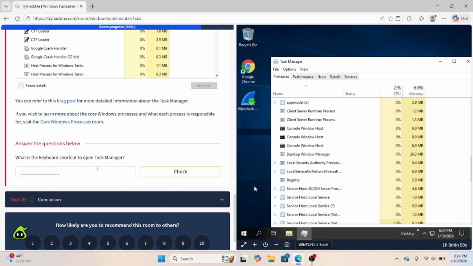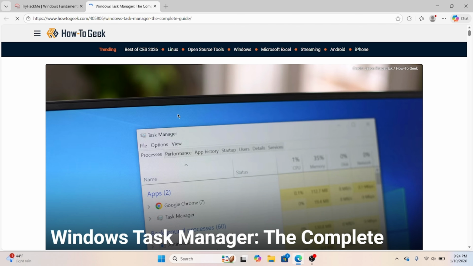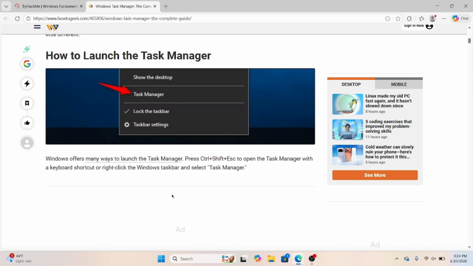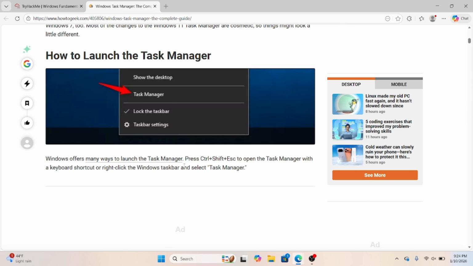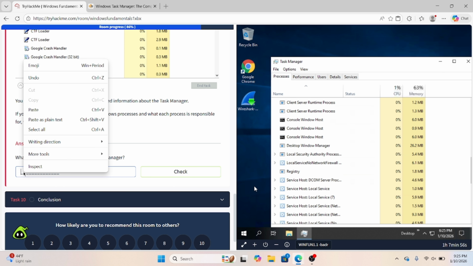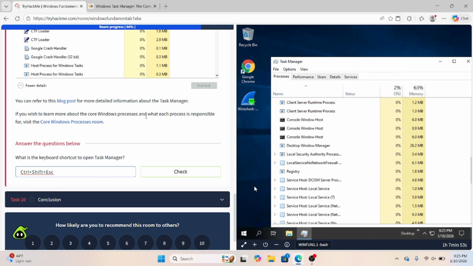All right, what is the keyboard shortcut to open the Task Manager? So it's not showing it anywhere up in here, but as you can see, you can refer to this blog post for more detailed information about the Task Manager, so I'm going to click into here. And this right here, how to launch Task Manager. Windows offers many ways to launch Task Manager. Press Ctrl Shift Escape. I'm going to go ahead and copy this. So what is the keyboard shortcut to open your Task Manager? That is going to be your Ctrl plus Shift plus Escape.